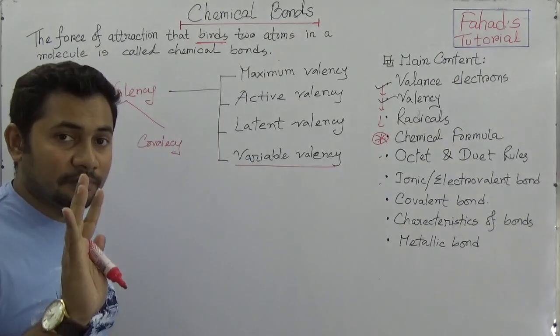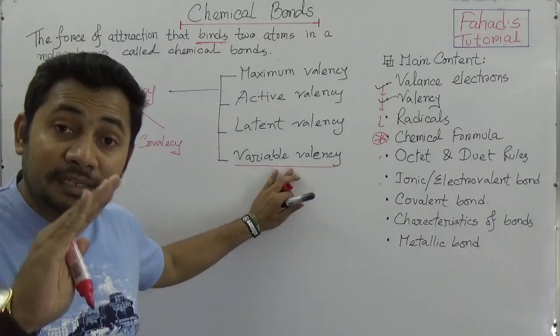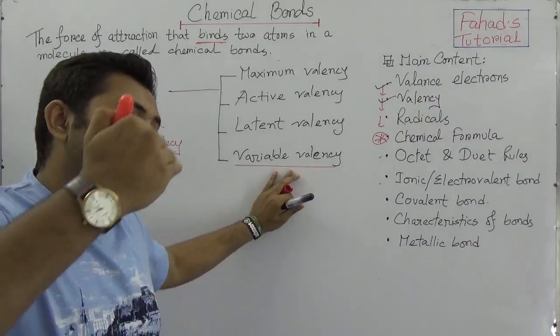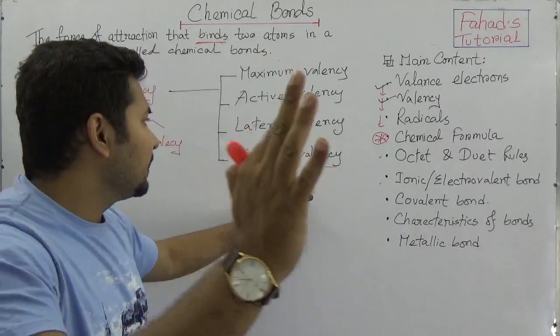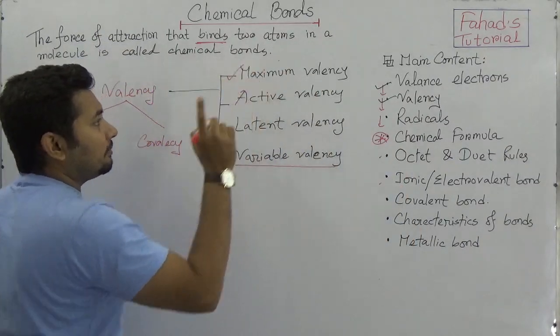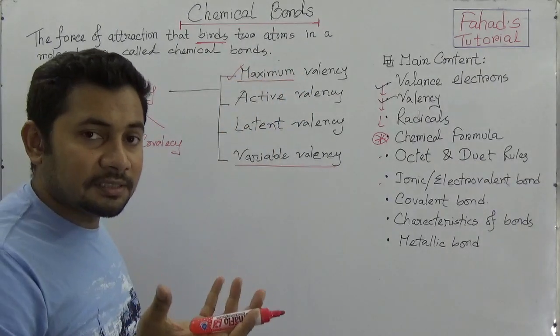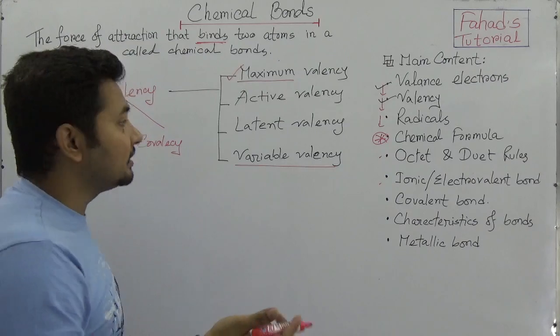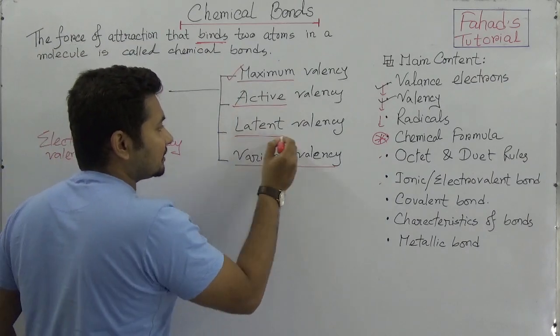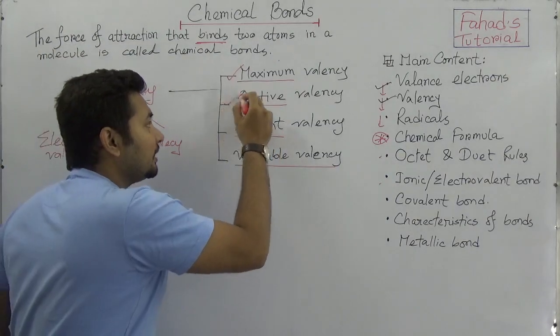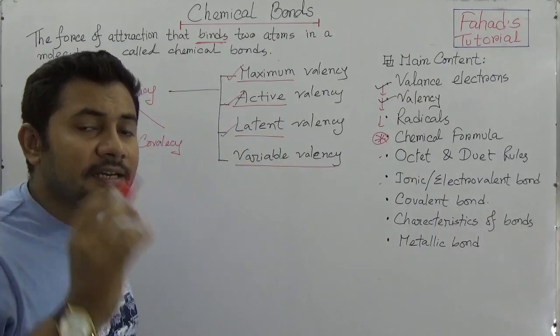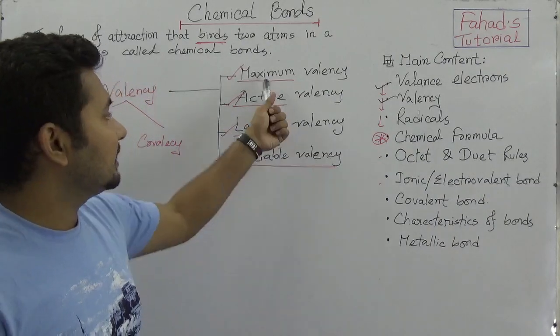I promise that I'll upload a video about variable valencies, and why valency can vary. Now look at this. What is the maximum valency? I think the word itself expresses the definition, as with active and latent. From the name you can get some idea of why the naming is like that.